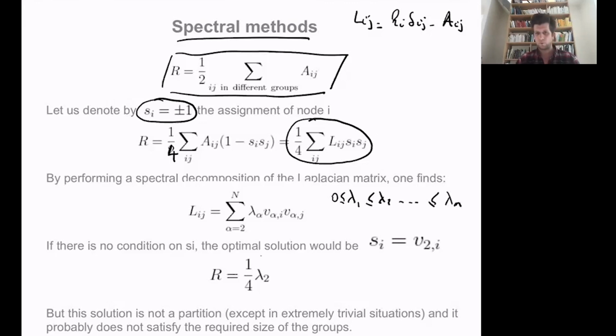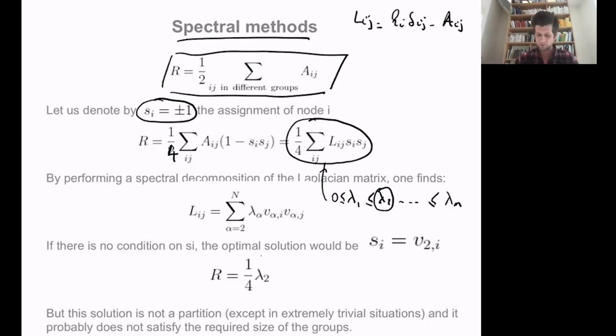Now, lambda 2 will be different from 0 if you have a connected graph. Otherwise, the degeneracy of the 0 eigenvalue of your Laplacian gives you the number of connected components of your graph. Here we'll be assuming that the graph is connected, so lambda 2 is going to be larger than 0. Clearly, if you look at the expression above, what would be the way to minimize the cut in a non-trivial way?